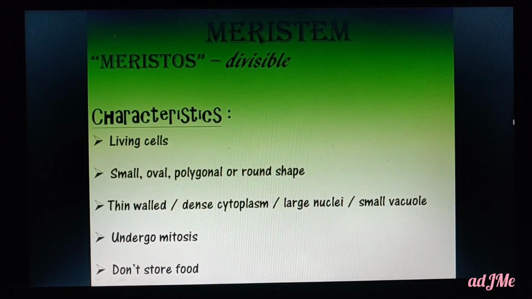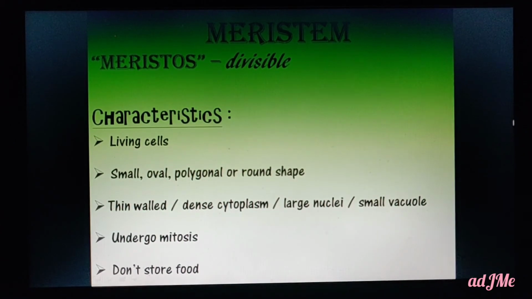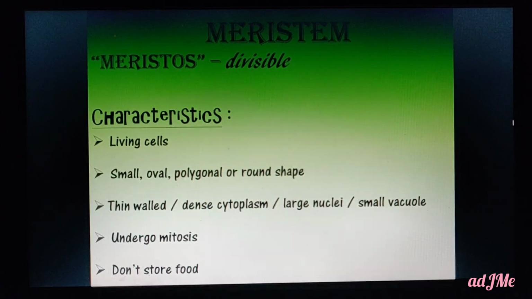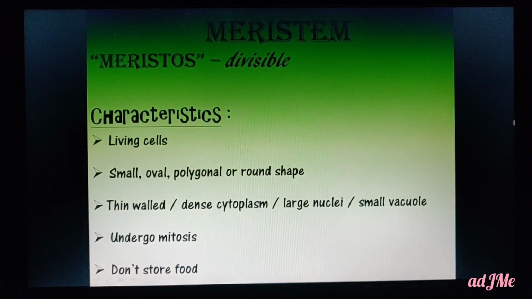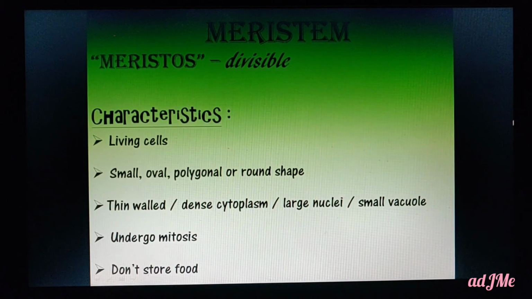They have dense cytoplasm, that is, they have a greater amount of cytoplasm, and they have large nuclei and a small vacuole. This is different from other plant cells, because plant cells have a large vacuole compared to animal cells, which have a small vacuole, but all meristems have a small vacuole. So again I repeat: thin walled, dense cytoplasm, large nuclei and a small vacuole.